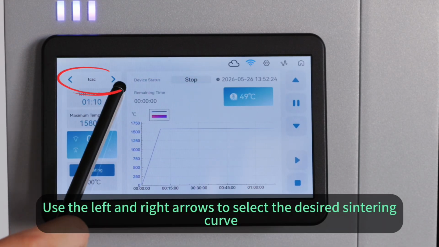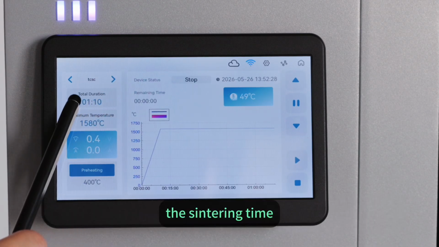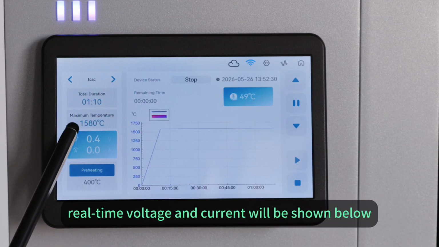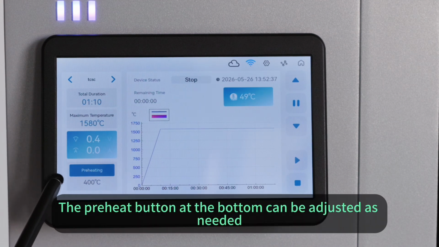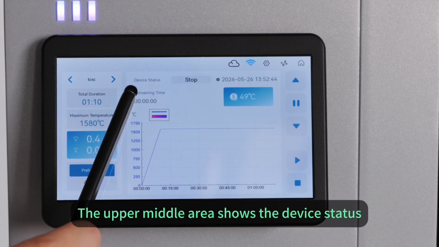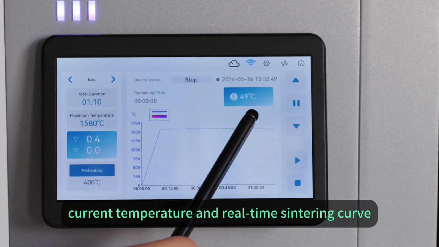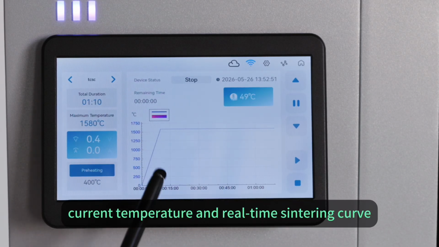Use the left and right arrows to select the desired centering curve. The centering time, maximum temperature, and the real-time voltage and current will be shown below. The preheat button at the bottom can be adjusted as needed. The upper mid area shows the device status, remaining centering time, current temperature, and the real-time centering curve.